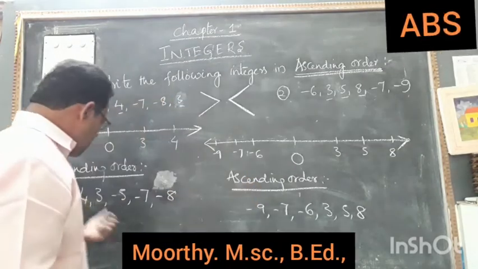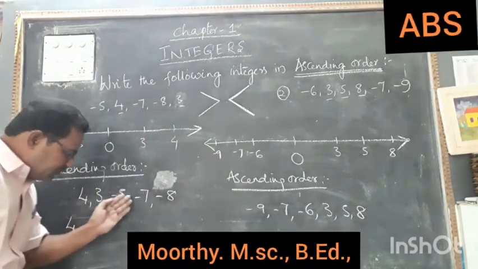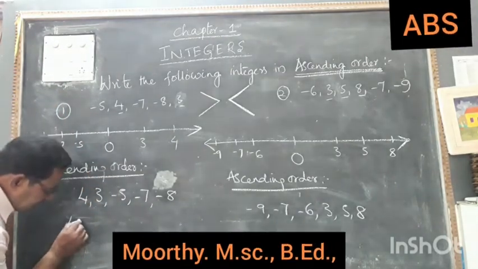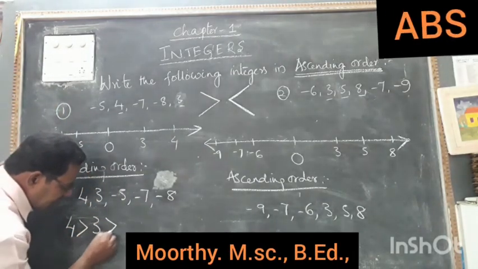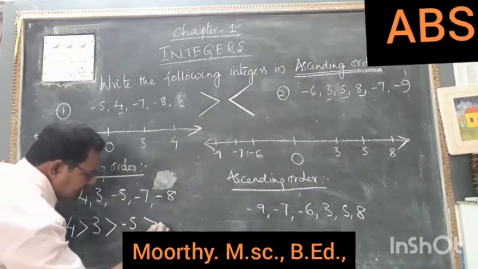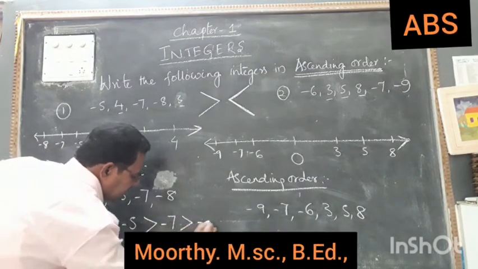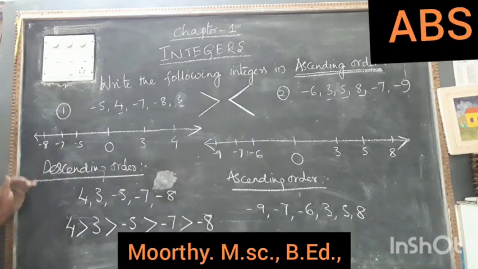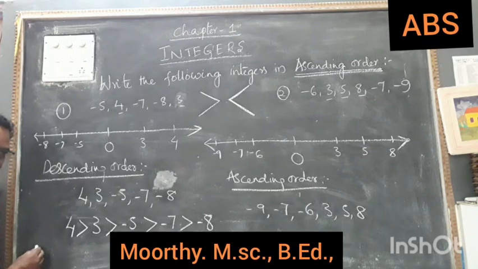Okay. So now 4, 3, minus 5, minus 7, minus 8. How to write the pattern? 4 is greater than 3, is greater than minus 5, is greater than minus 7, is greater than minus 8. Descending order. Ascending order, how to write ascending order?